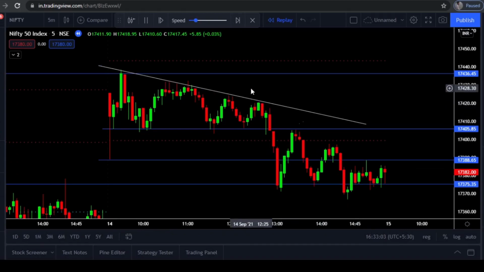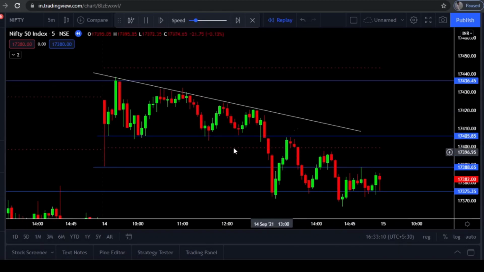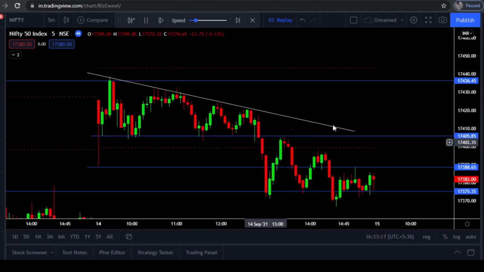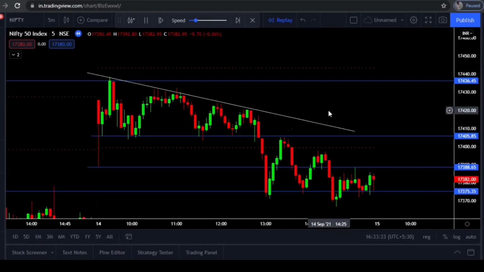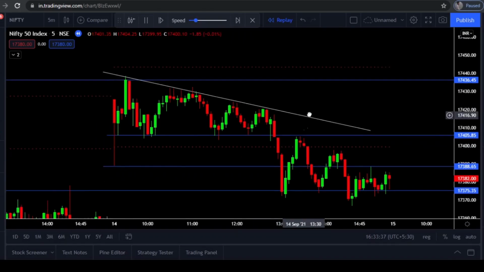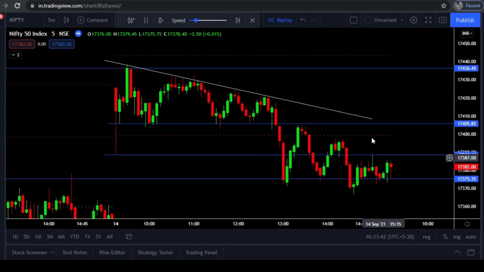I hope you understood how to draw trend lines and how to draw support levels in the live market, rather than only pre-market important levels. We should be very careful in the live market also. We should draw some levels and see how the price is reacting at them. These are the simple things we have to do in the live market. There should not be any stress, any confusion, or any quick movements. You should be very calm and patiently wait for the perfect entry. You should not enter directly looking at some big bullish or bearish candles. There are some rules to take an entry.